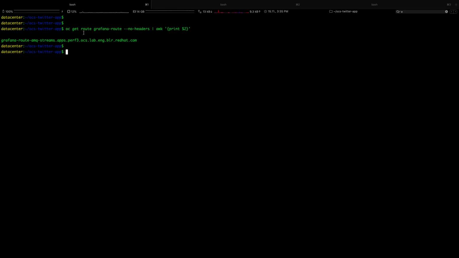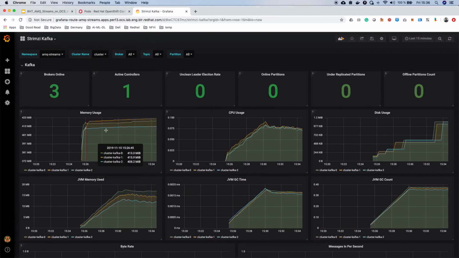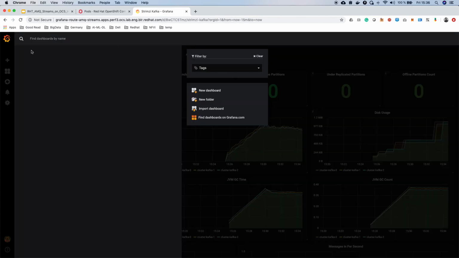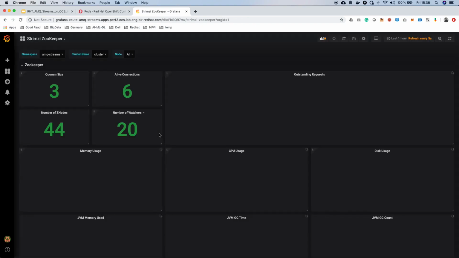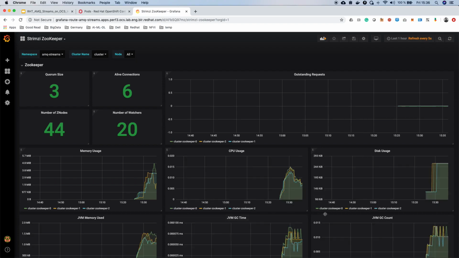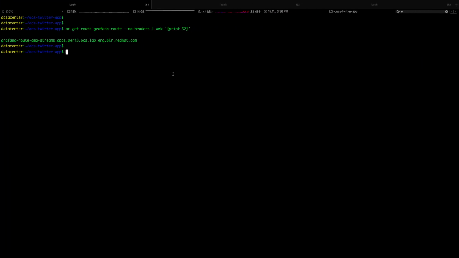We will grab the routes URL to the Grafana instance, and once we browse that in the browser, we should be able to see Kafka and Zookeeper dashboards from in here. So this is my Zookeeper dashboard, and the previous one was the Kafka dashboard. So it's live data coming from the clusters. So we have completed deploying the Kafka service together with monitoring.